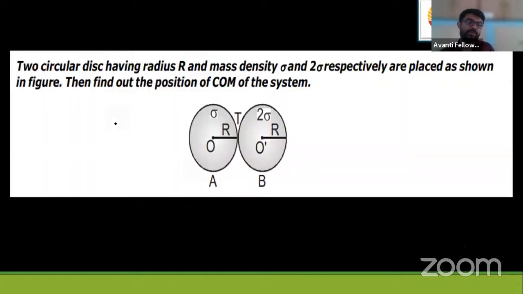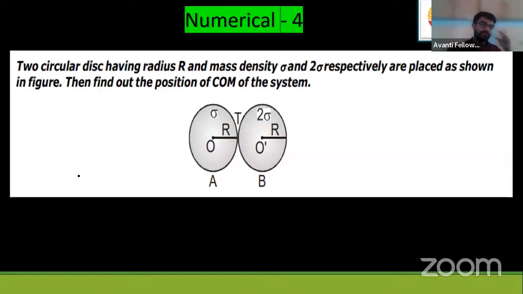Okay, now let us approach the second one. This is important, numerical number 4, students, be focused here. Don't focus a lot on that previous question; I'll give you a hint at the end about what the error is in it. Now please focus here. See, there are two discs given to you. Now you need not solve, I will solve.